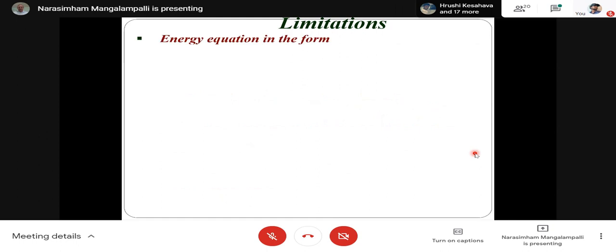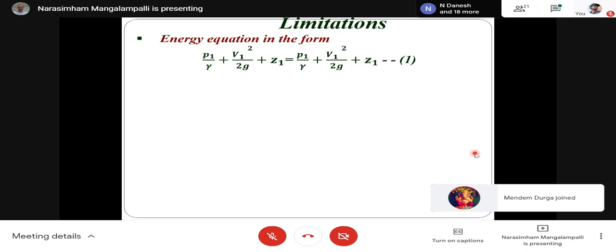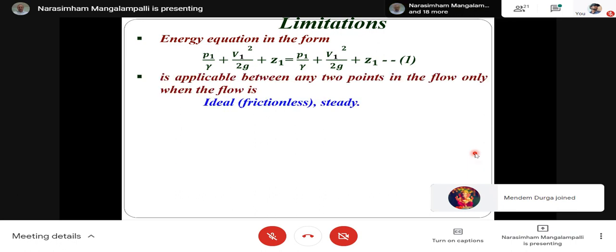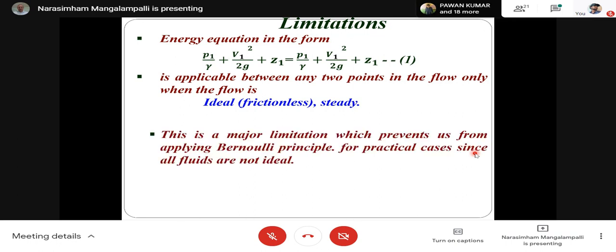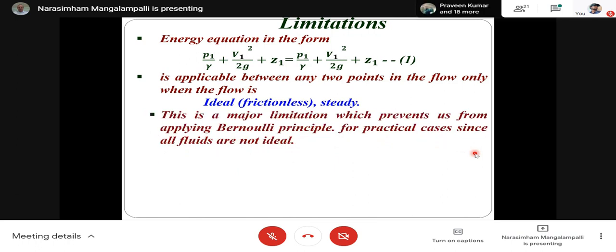Now what are the limitations? Now energy equation in this form is applicable between any 2 points in the flow when the flow is ideal, that is frictionless and steady. This is the major limitation which prevents us from applying Bernoulli principle for practical cases, since all fluids are not ideal. As I told, almost all fluids are real fluids. So how do we have to apply it? We'll come across that.